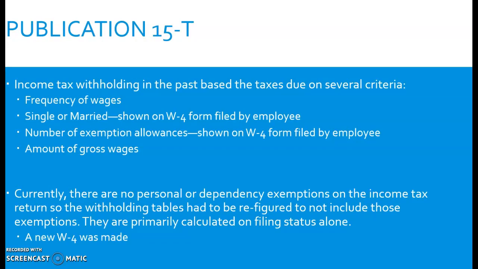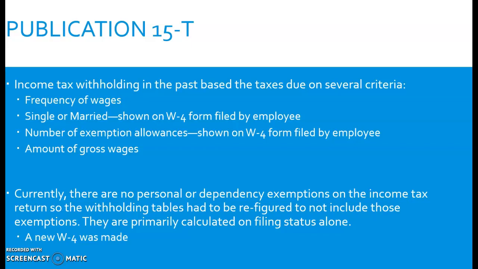Income tax withholding in the past was based on the taxes due on several criteria. How frequently was the employee paid? The frequency of wages. Were they paid every week, once a month, every 2 weeks? Were they single or married?